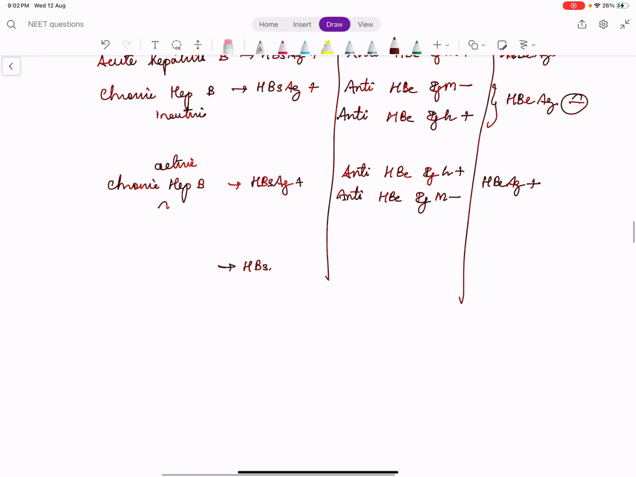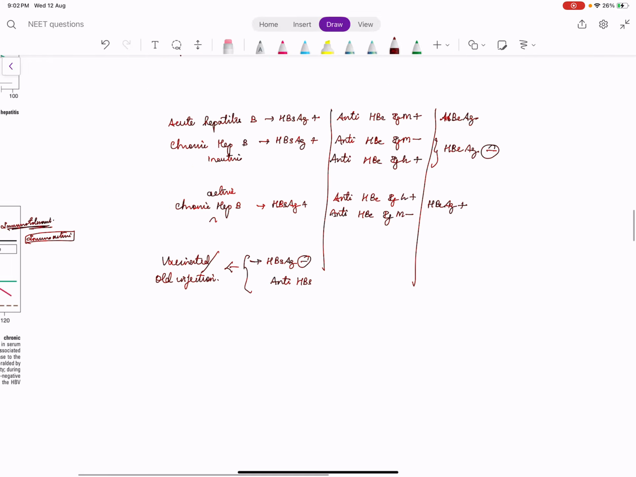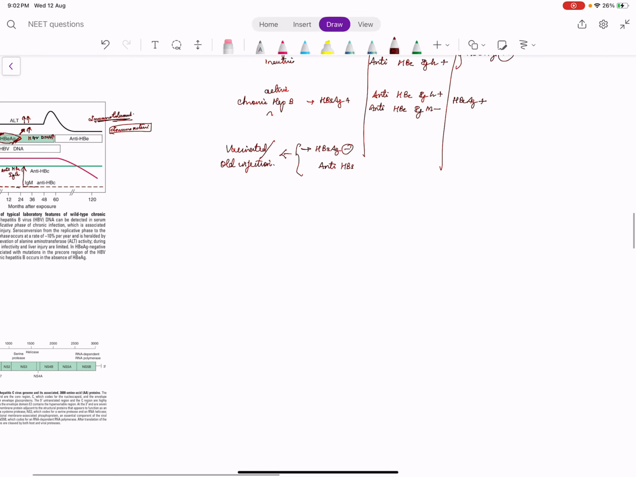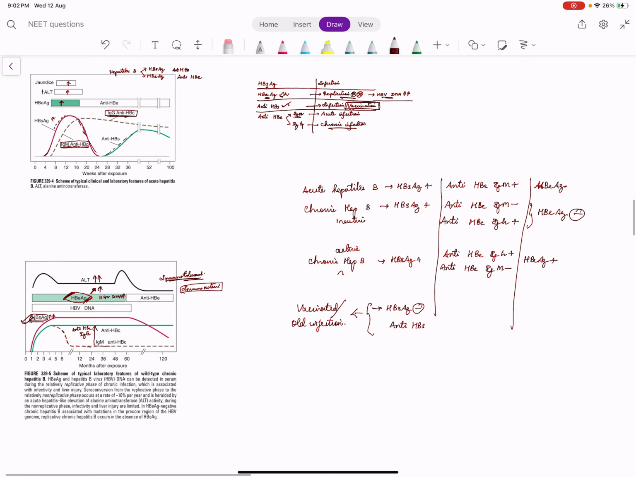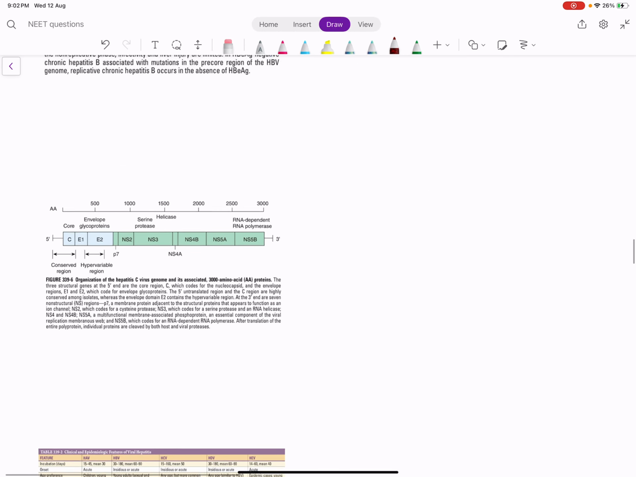If HBsAg is negative, but anti-HBs is positive, it indicates the person was not infected, instead he was only vaccinated. Right? Or it may mean he had an old hepatitis B infection, so the levels of HBsAg had come down, or it means he was vaccinated. Right? So many scenarios usually come on this one.